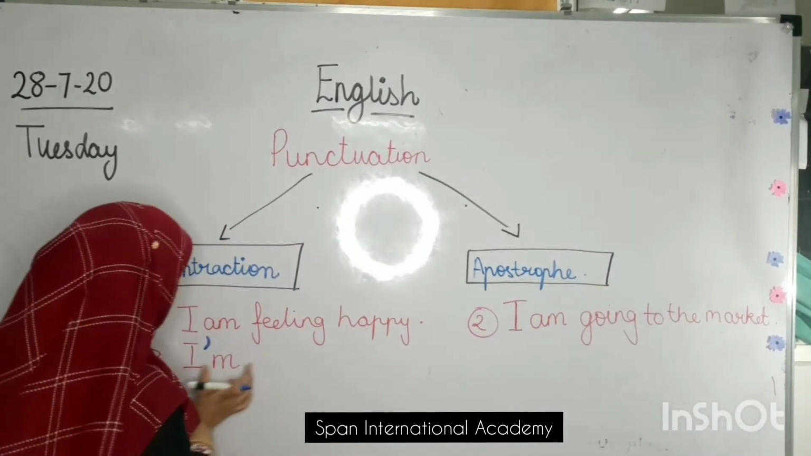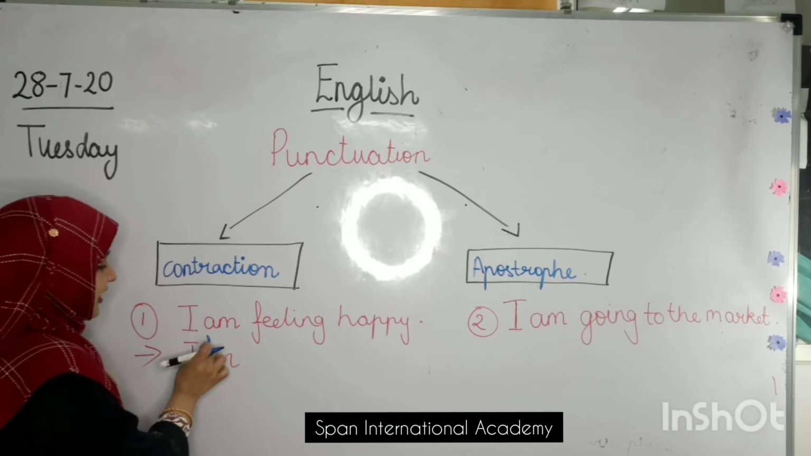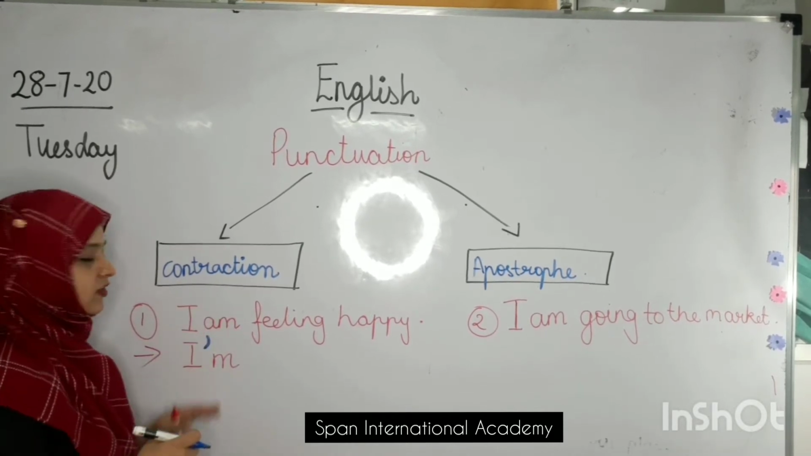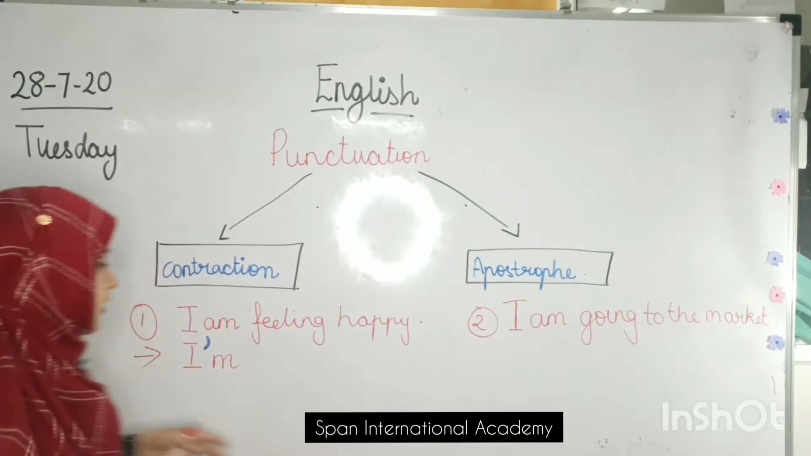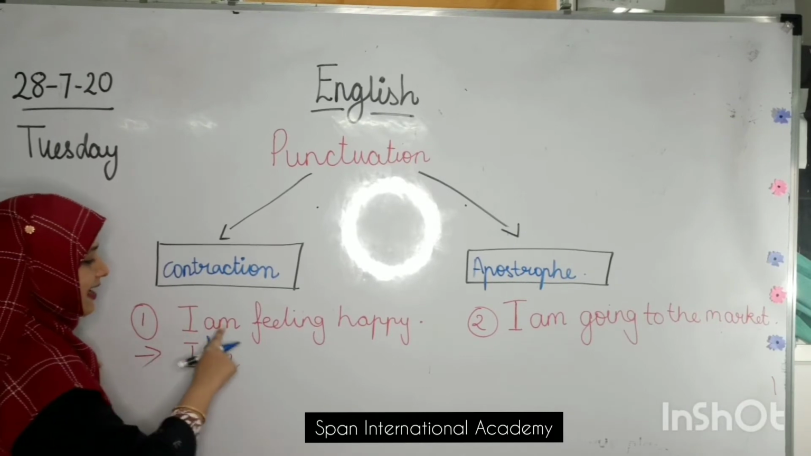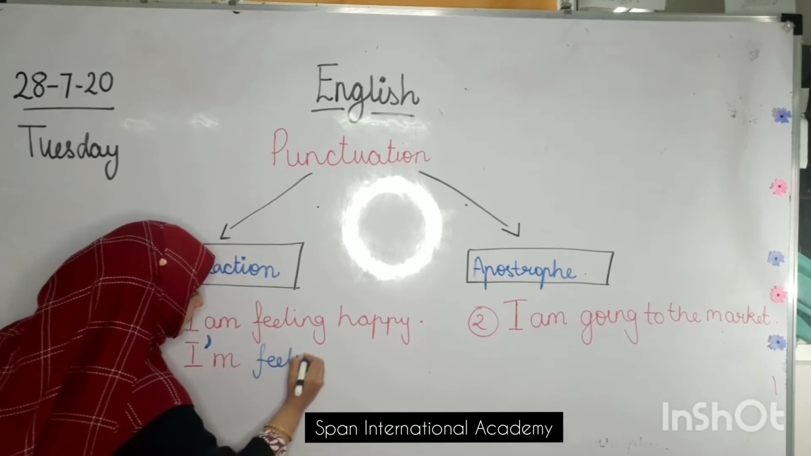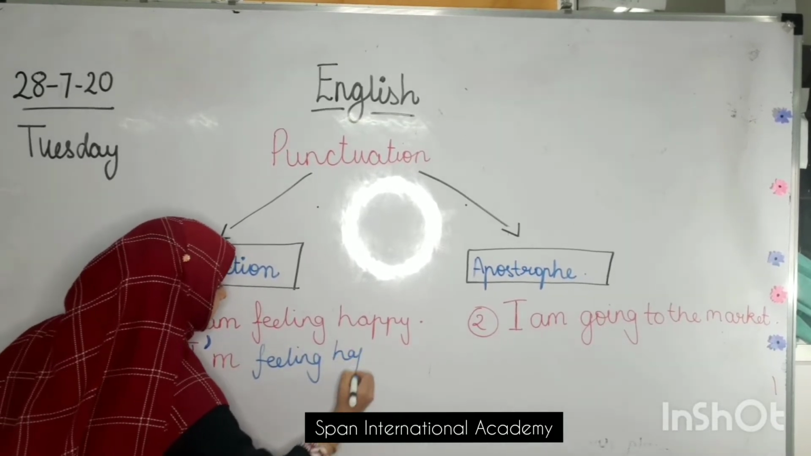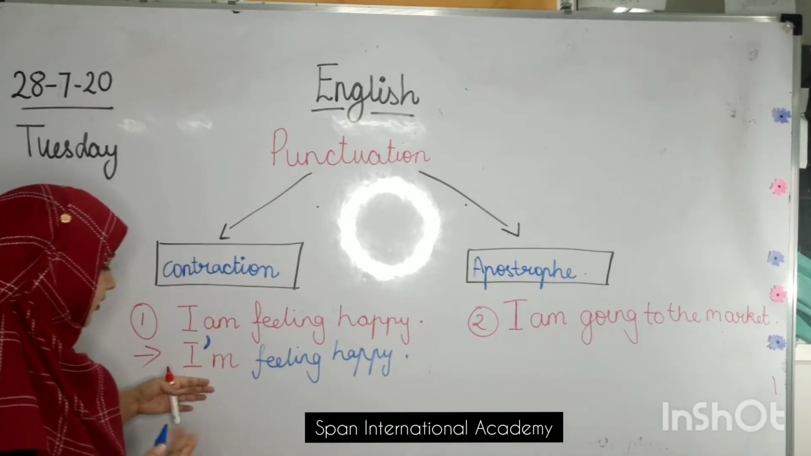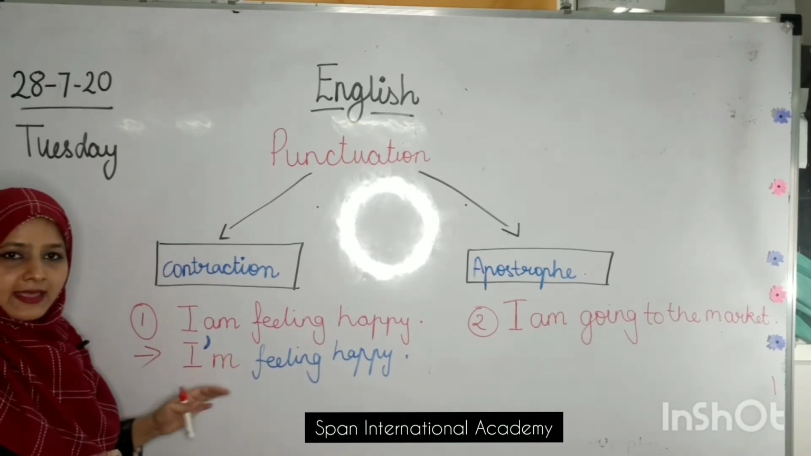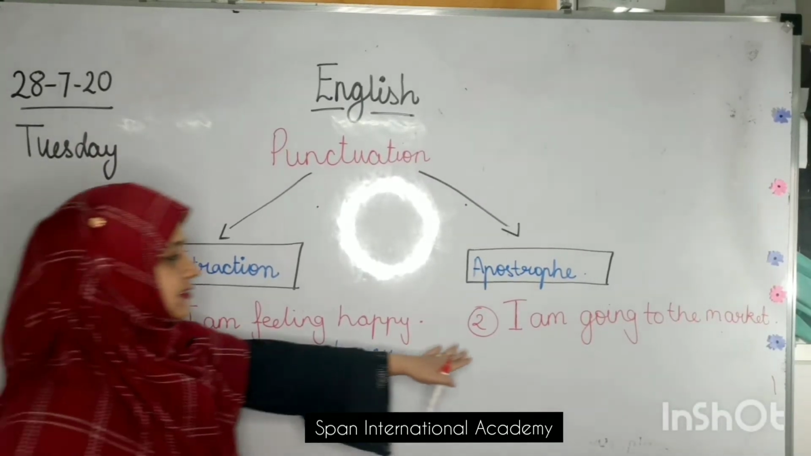Yes? The small word which we get from two big words is called contraction. The sign which is used instead of the word which we have dropped, which we have not written, is called apostrophe. Did you all see? So how do I read it? I am feeling happy. When I don't write A, I will not spell out A over here. I'll say I'm. Okay, I'm feeling happy. Can you hear the difference?